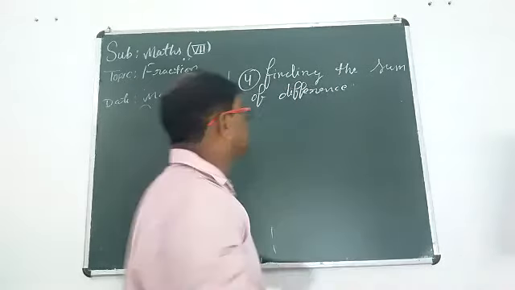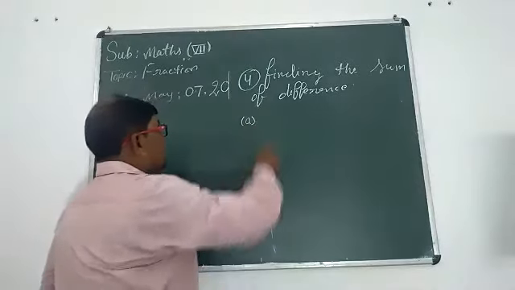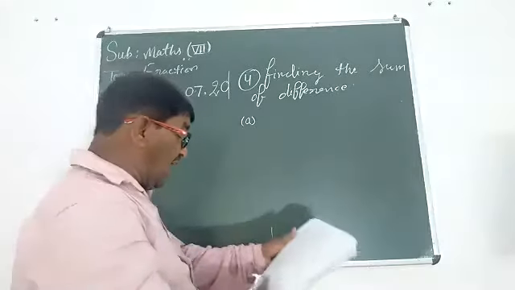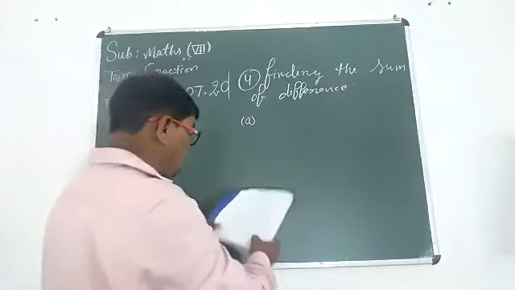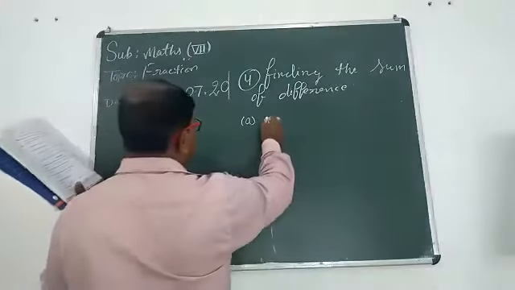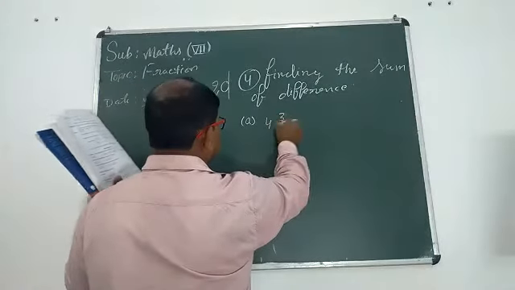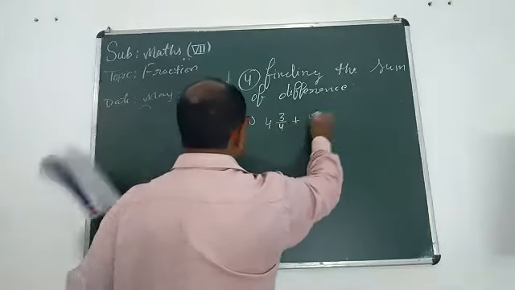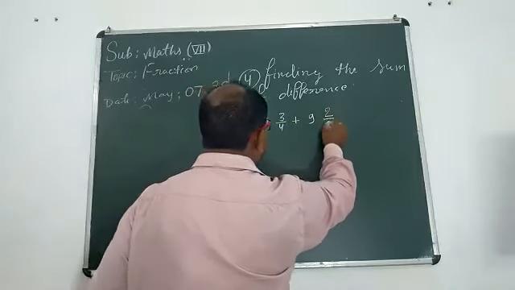Suppose a person is asking you, find the sum: 4 whole number 3 upon 4 plus 9 whole number 2 upon 5.